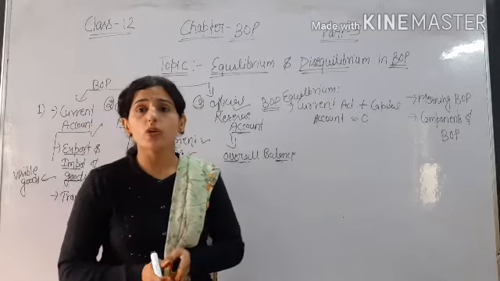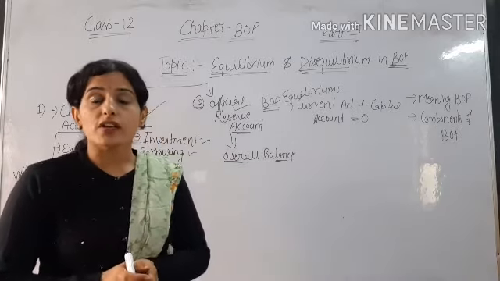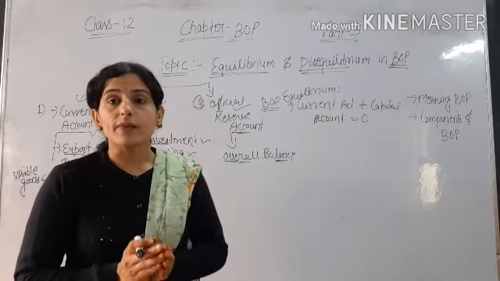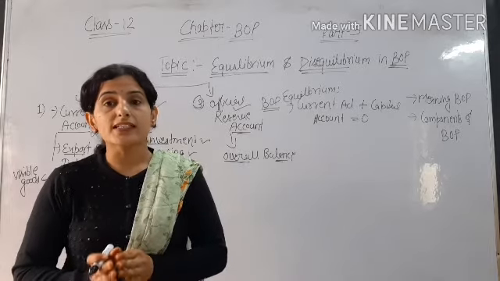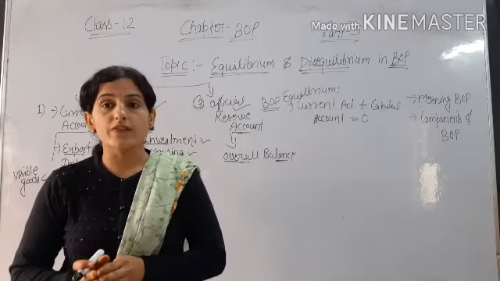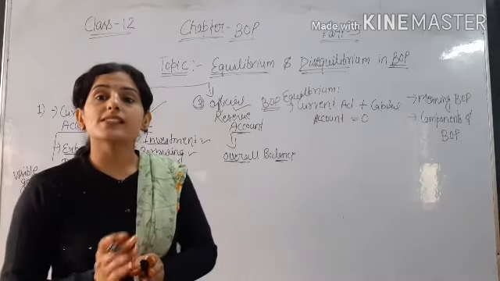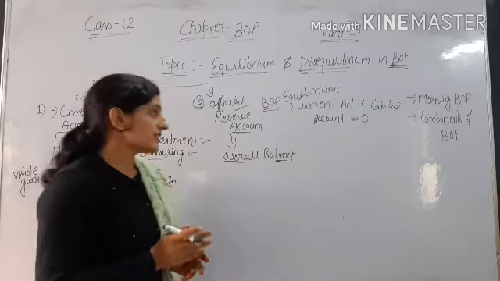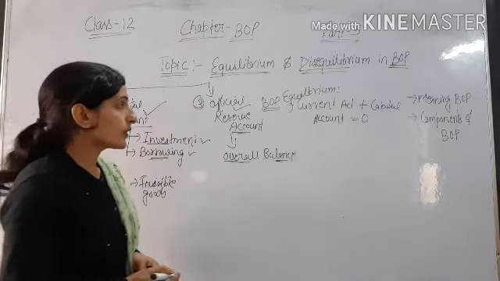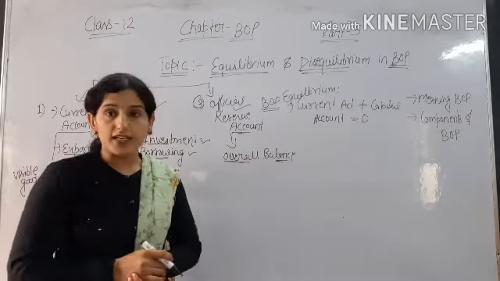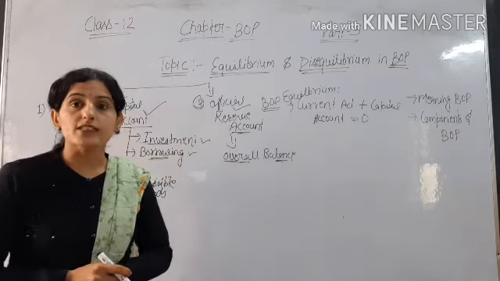Because errors and omissions mean that if there is some error, then if there is an increase or decrease in the official foreign reserve, that is shown with the plus and minus sign. So it is always shown in balance only. So if capital account and current account is equal to 0, then there is BOP equilibrium.